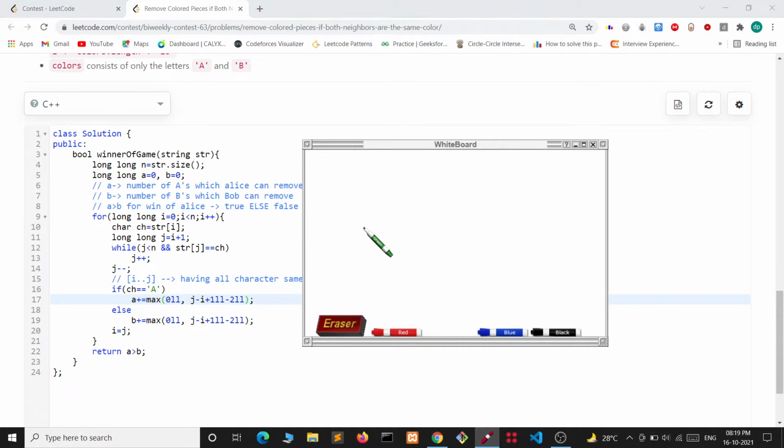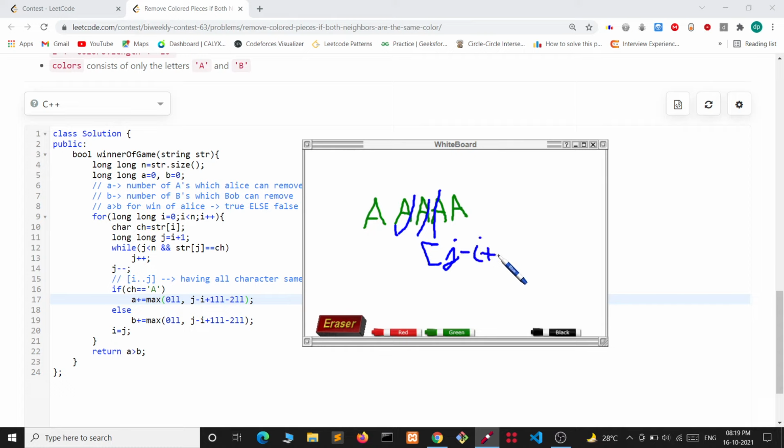Like if we are having A A A A A, then we can remove this A, this A, this A. So we can at max remove the length of this range from i to j minus 2, because we cannot remove the last two elements.